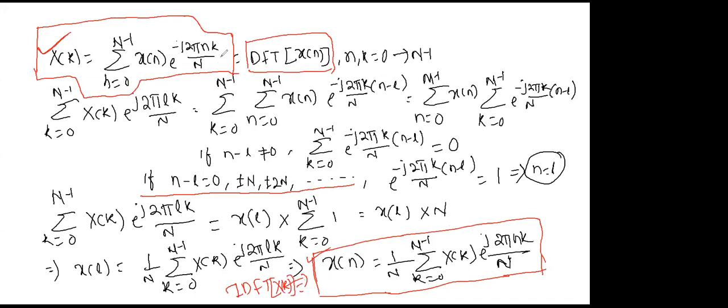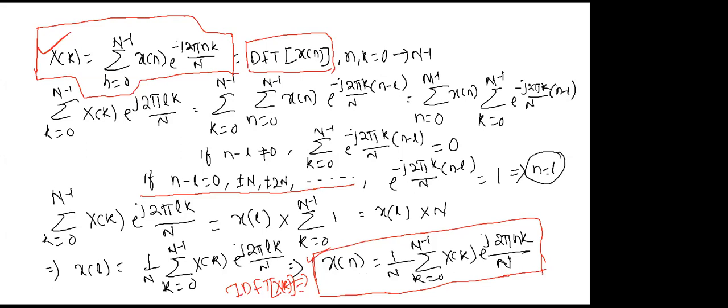So this is the discrete Fourier transform formula, and this is the inverse discrete Fourier transform formula. Discrete Fourier transform means you are getting the spectrum from the finite sequence. Inverse discrete Fourier transform means we are getting back the sequence from the spectrum. So we can say that our claim is satisfied.